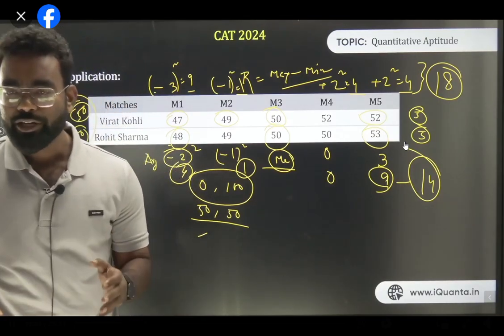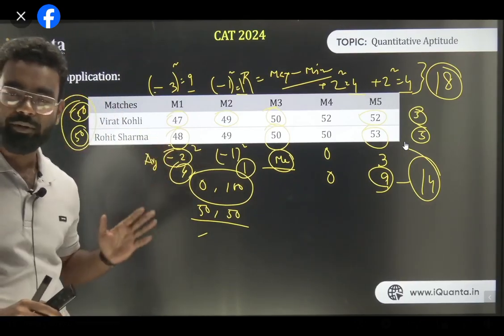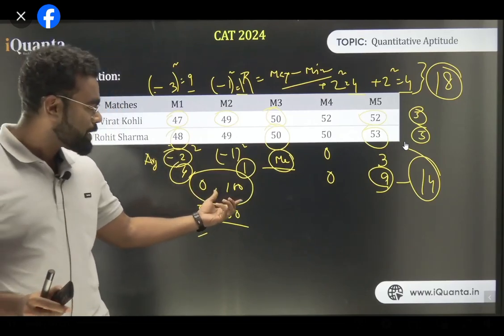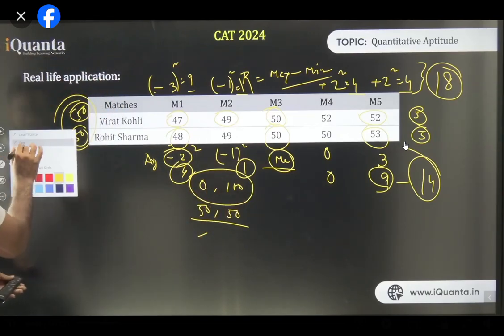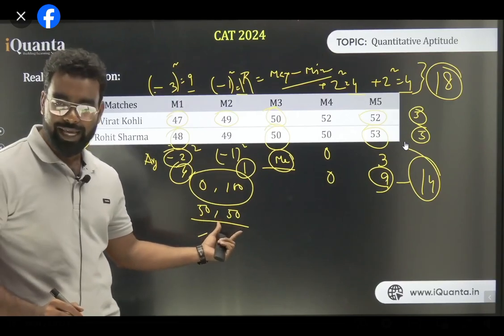So the first thing you need to understand: if the median is the same, next we check the range. The range is nothing but maximum minus minimum. Range is basically the measure of scatteredness. For example, in this case, between 0 and 100, how much is the range? 100 is the range. And similarly for 50-50, how much is the range? It is 0. So because the range is less, I'll take 50-50.